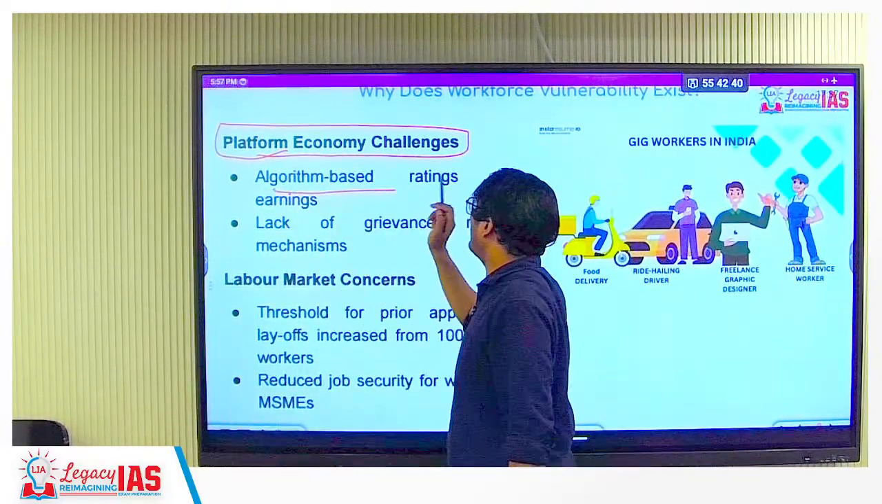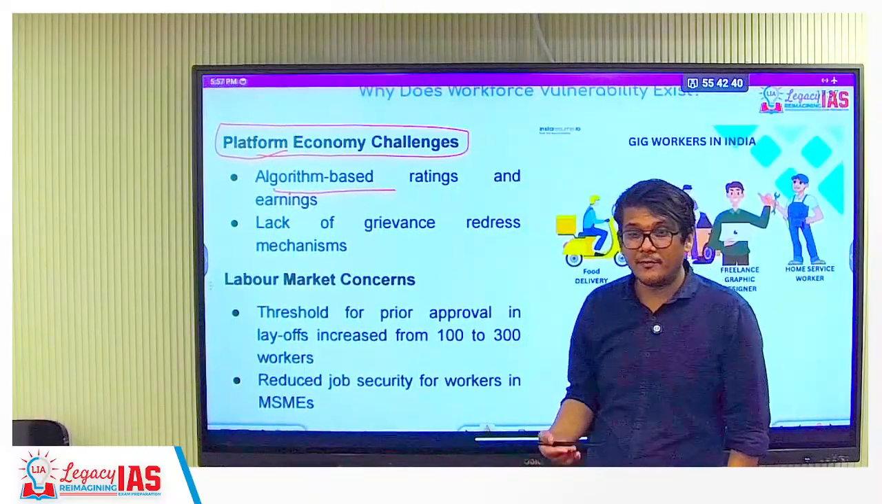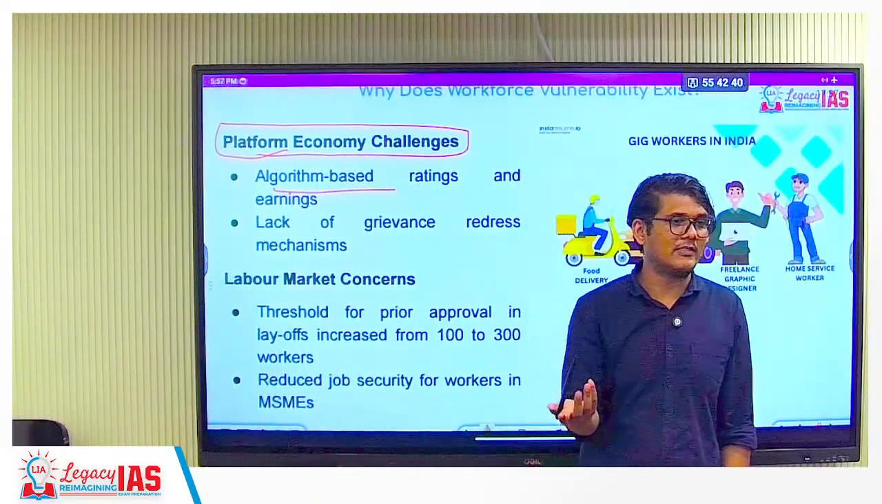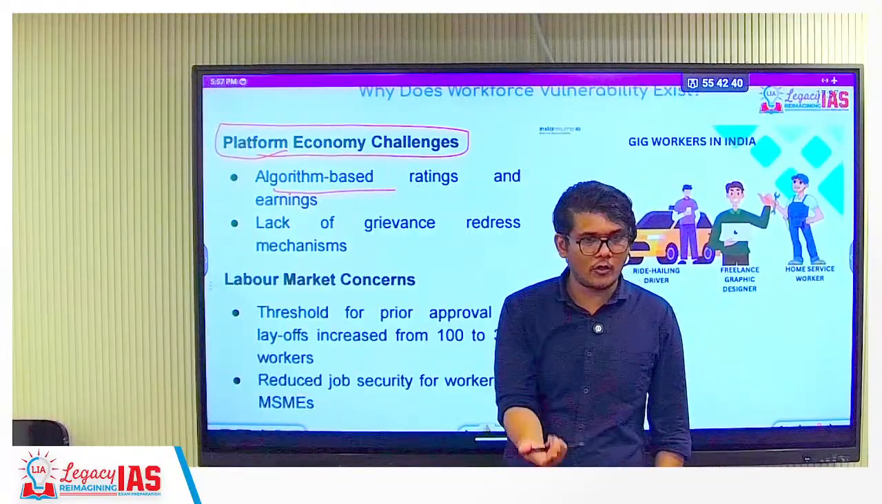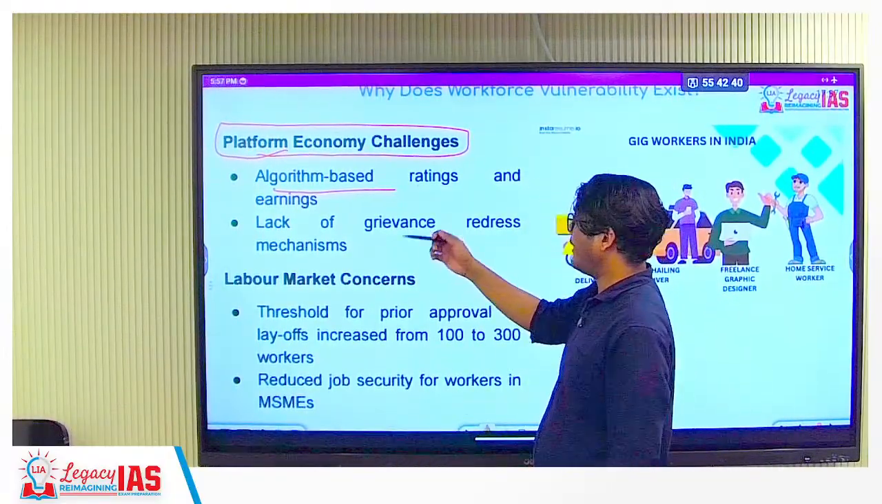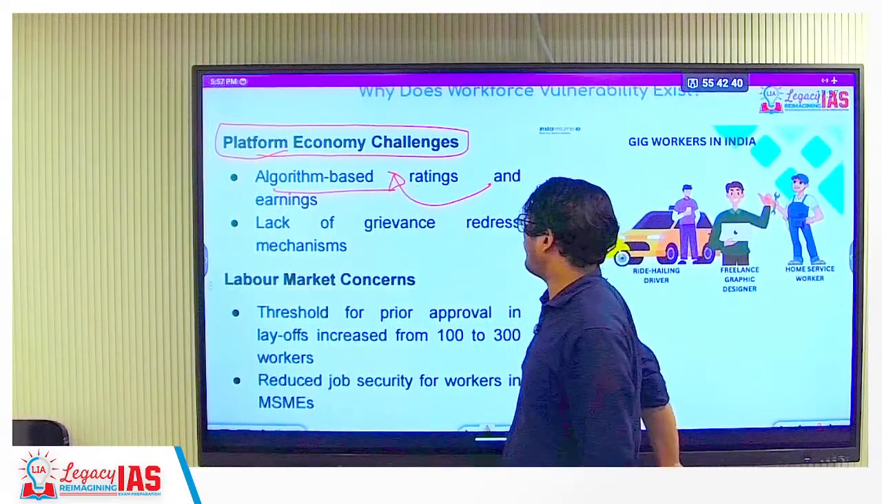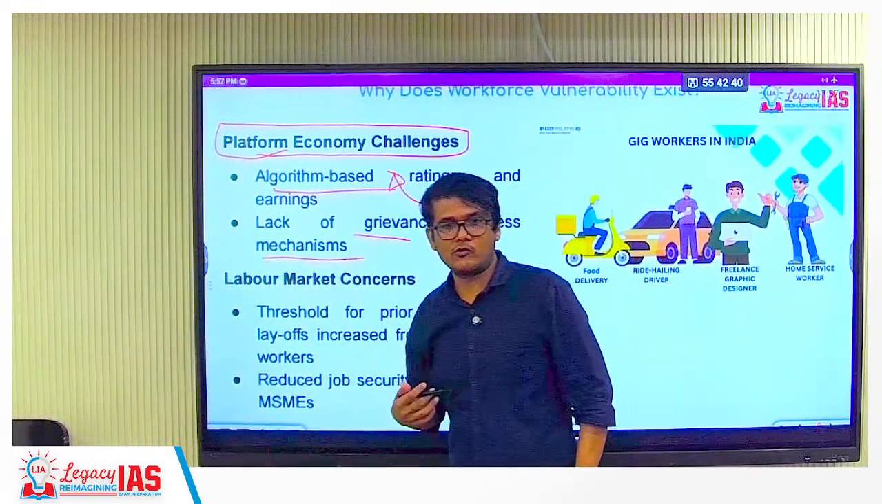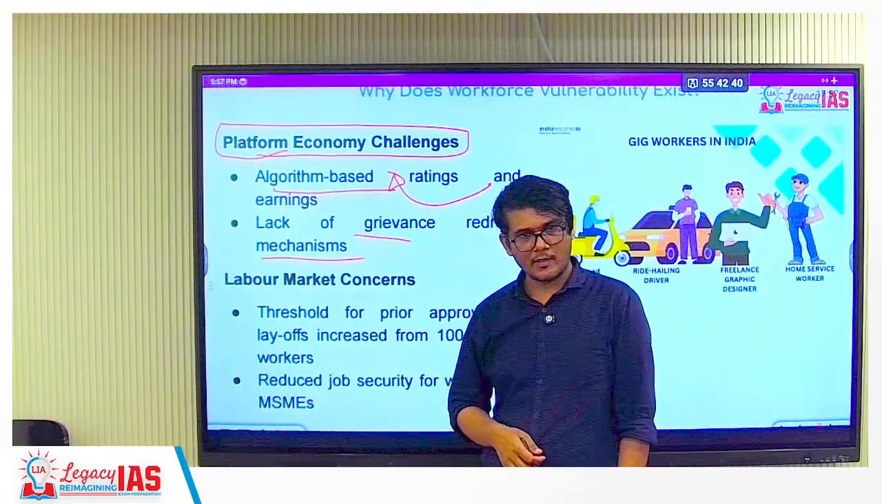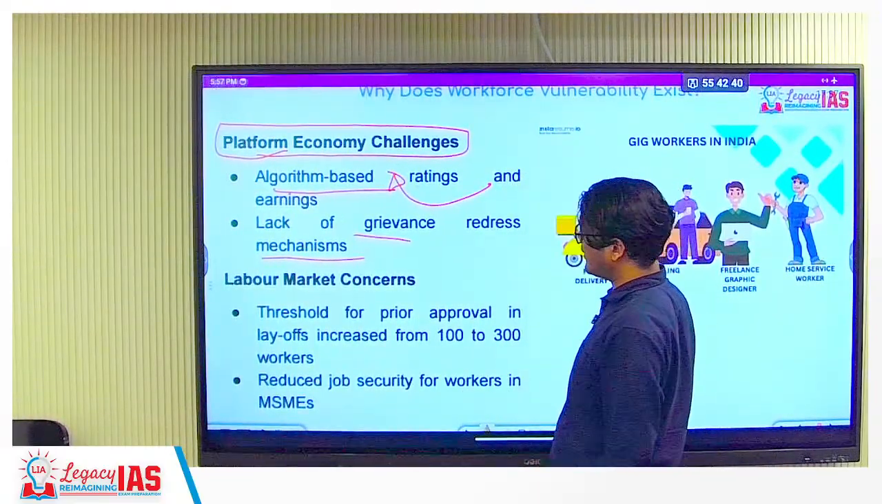The platform economy challenge that they have, as I said, is algorithm-based ratings. They come and ask you, sir, ma'am, please rate us because our money will be dependent on that. Okay? And we hardly rate. So this is the idea. The lack of a grievance redressal mechanism is also not present with them. Okay?